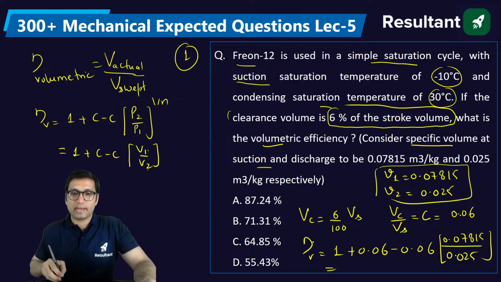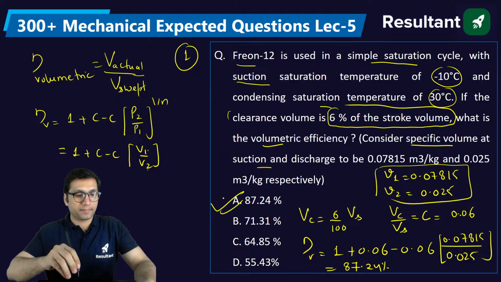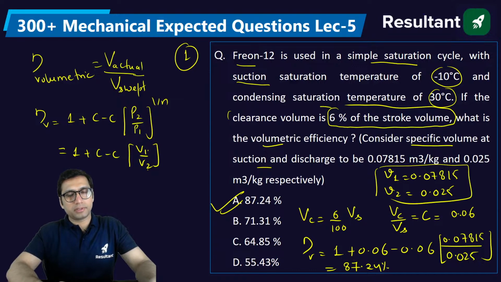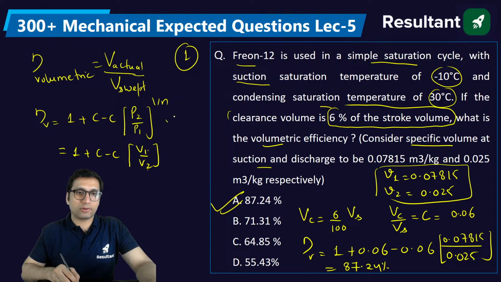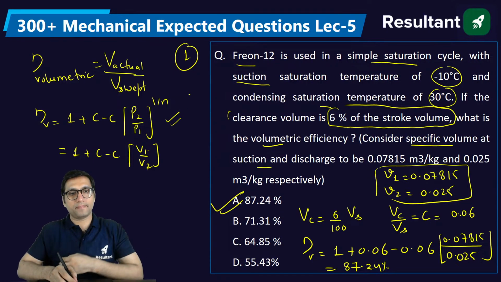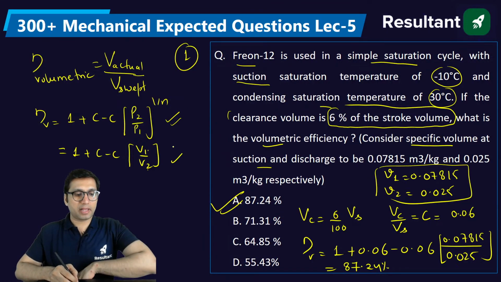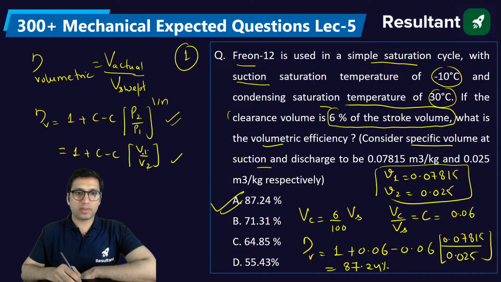Okay, so you will get 87.24%. That is option A. So was that a difficult question? No, because if you know this formula, this is also a formula for volumetric efficiency. V1 is the volume at suction, V2 is the volume at discharge, and this is the clearance ratio, which is VC, that is clearance volume by swept volume.